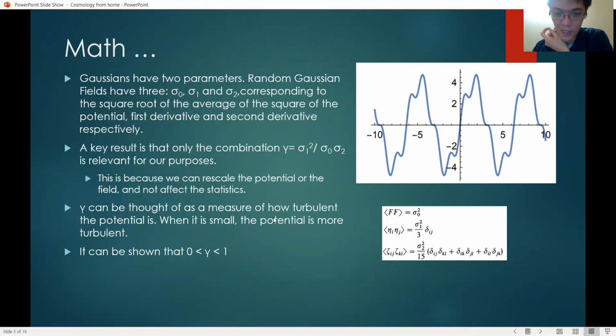Gamma can be thought of as a measure of how turbulent the potential is. When gamma is small, the potential is more turbulent. Turbulent here means that, for example, here the gradient is positive, and then here it is negative, and here it is positive, and here it is negative again. When the potential is turbulent, the gradient changes a lot within a small region. It can be shown that gamma must be between 0 and 1.